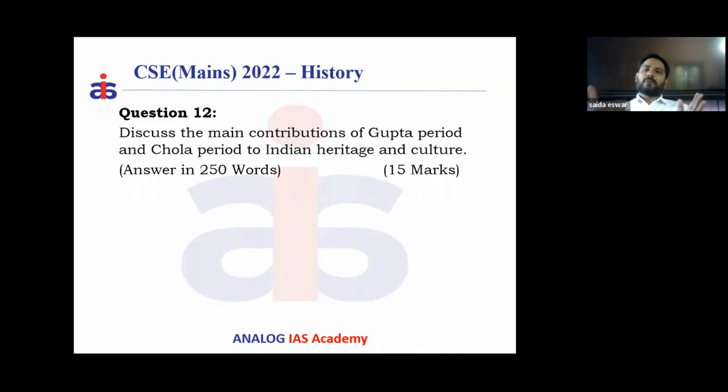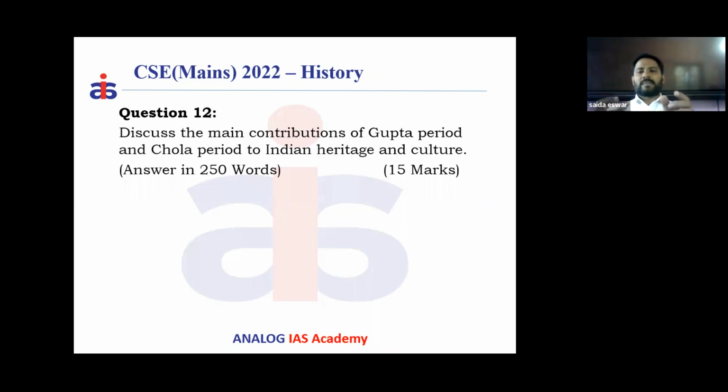But when you come to South India, we have the Dravidian style. Though the Dravidian style was started by the Pallavas, it reached its zenith, its high watermark, in the Chola period. Now Cholas are the representatives of the Dravidian style of art and architecture, and Guptas are the progenitors of the Nagara style of art and architecture. So now these two were asked in a different format. They are not directly asked about the Nagara and the Dravidian style.